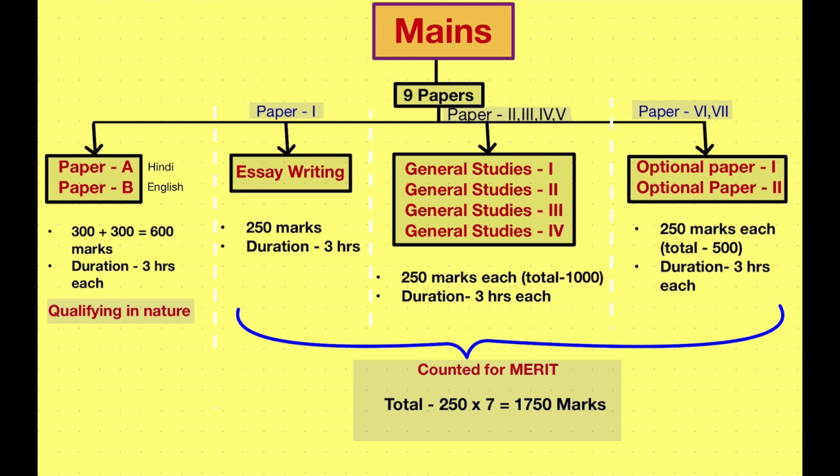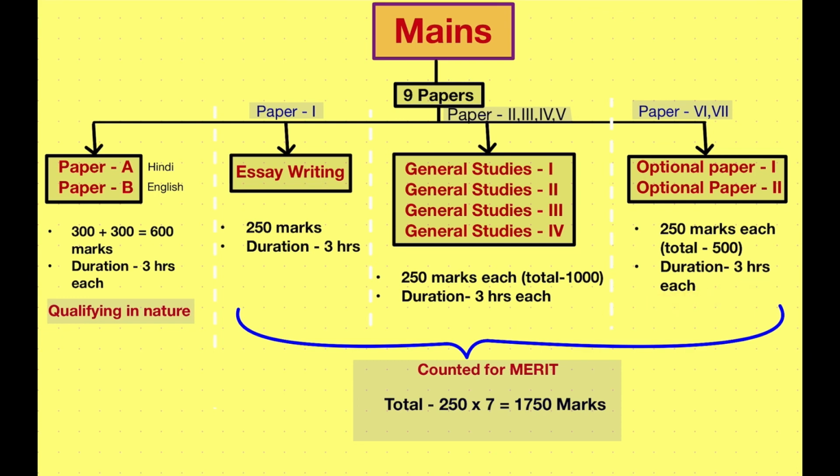The next papers are the optional papers, and you have to select your own optional according to your choice, and there will be 2 papers. First is optional paper 1 and second is optional paper 2. Optional paper 1 is known as paper 6, optional paper 2 is known as paper 7. Each paper consists of 250 marks and the duration given for each paper will be 3 hours.